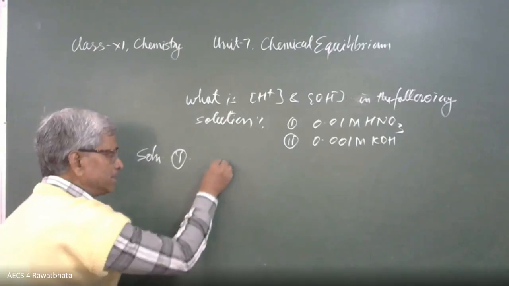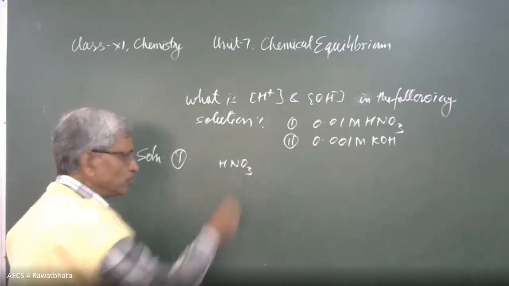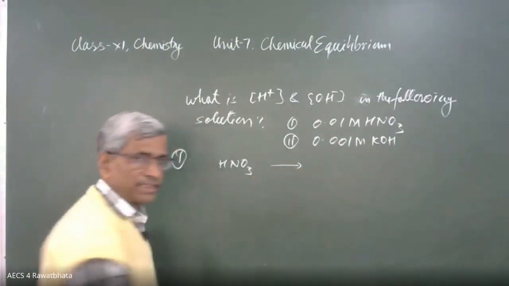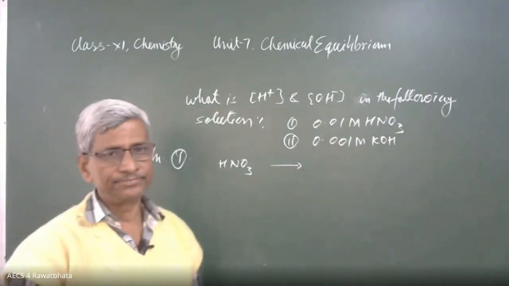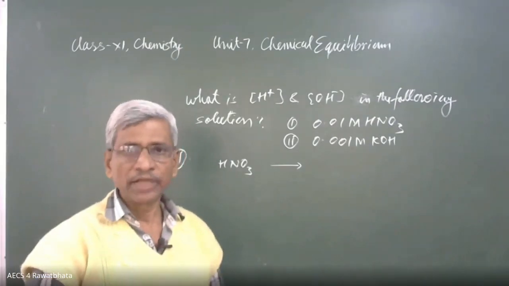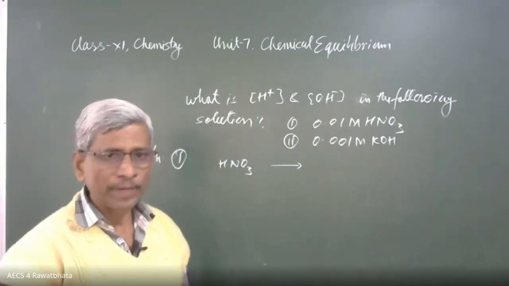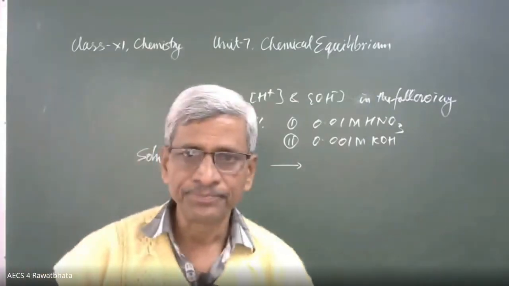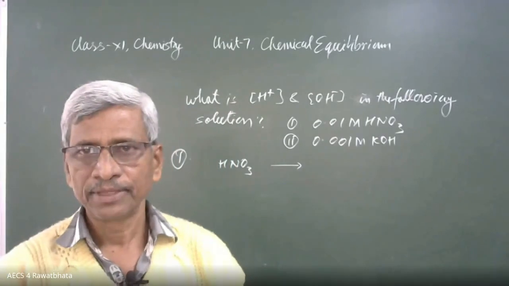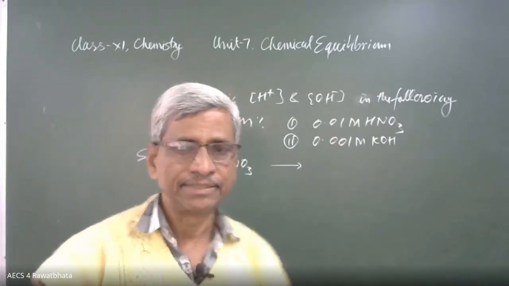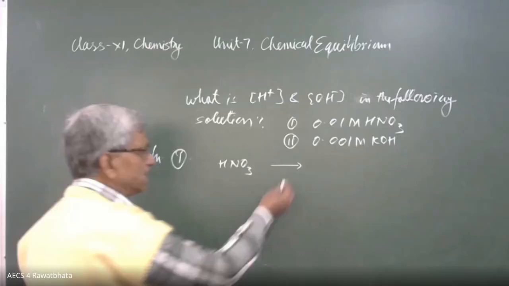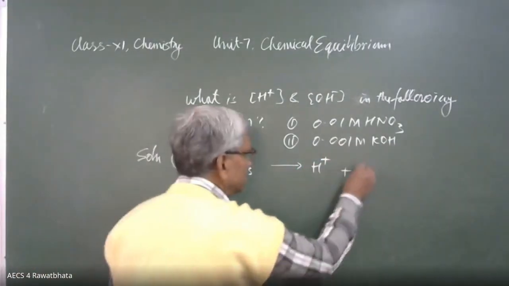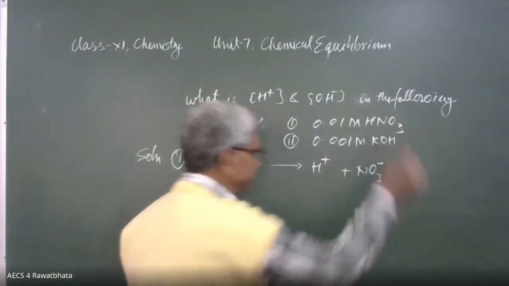Here is HNO3. HNO3 is going to ionize completely because it is a strong electrolyte, a strong acid. Its ionization is complete. There is no partial ionization. Its degree of dissociation is 1, that is 100%. So it is going to ionize completely and furnish H positive, hydrogen ion, and NO3 minus.